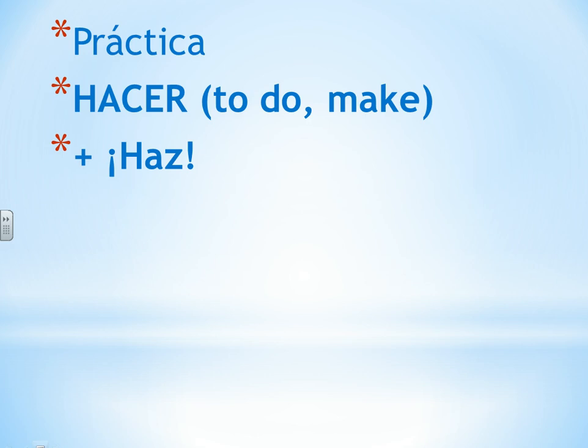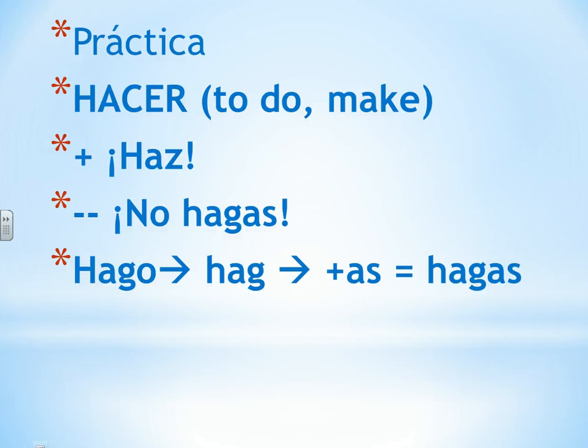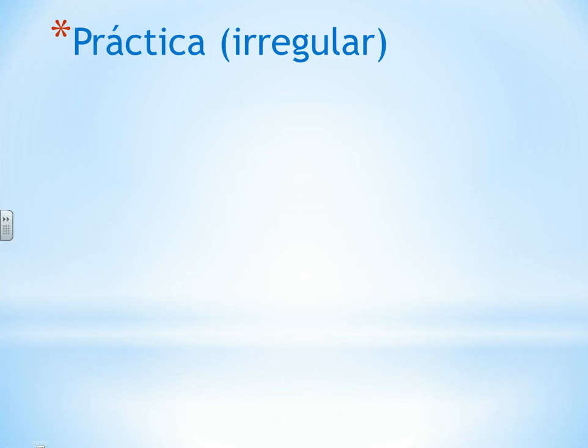So here we've done our irregular tú form, haz la tarea, do the homework, and then no hagas still follows the same rule that we have. We look at for the negative tú form, affirmative, the command, we look at the yo form, hago, from hacer, and then we take off the O, add the opposite ending, which is as, and we'll have no hagas. There are some in the negative tú form that are also irregular.